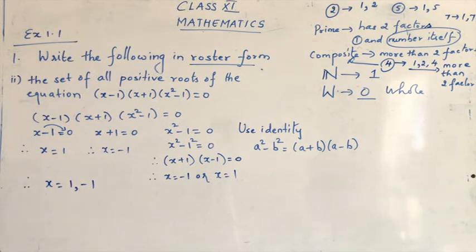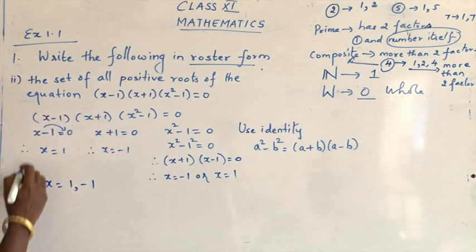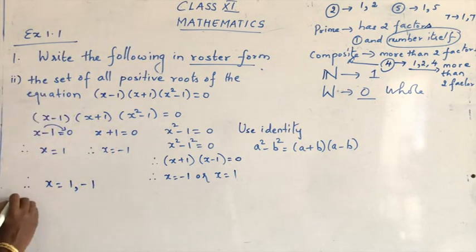But now our question is that you have to write the set of all positive roots of the equation (x minus 1)(x plus 1)(x square minus 1) is equal to 0. After solving this, otherwise the question itself you can mention, I will just mention here.